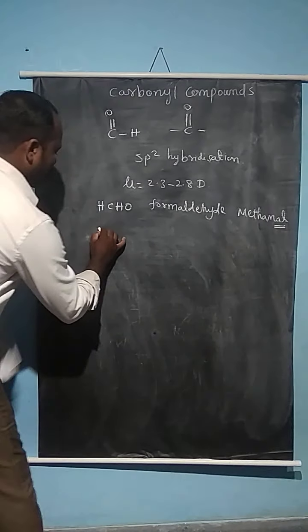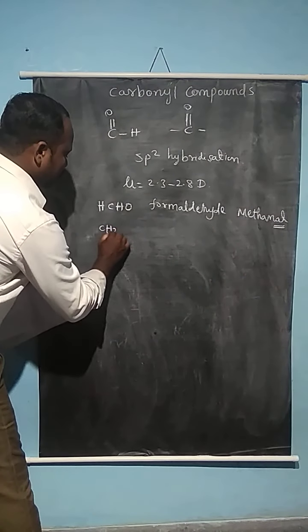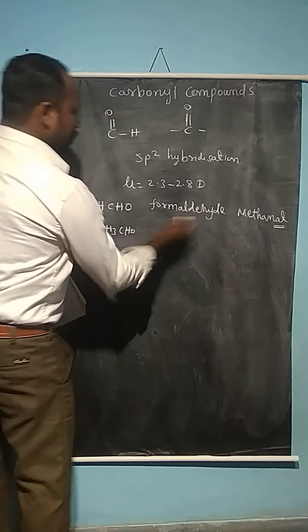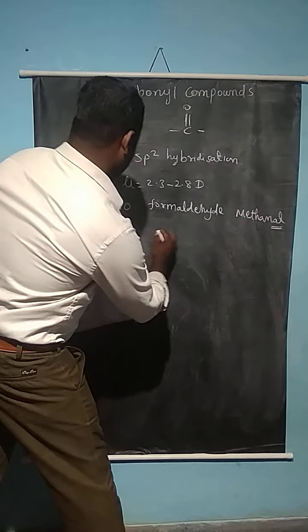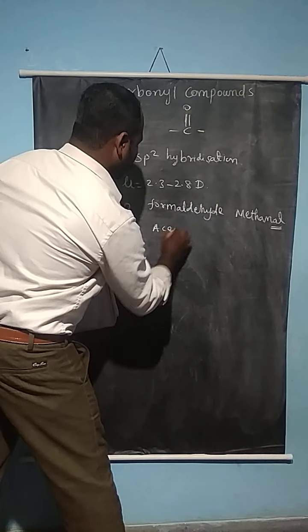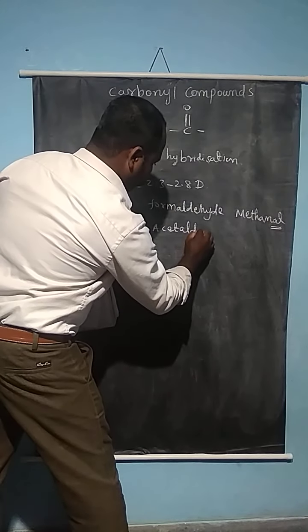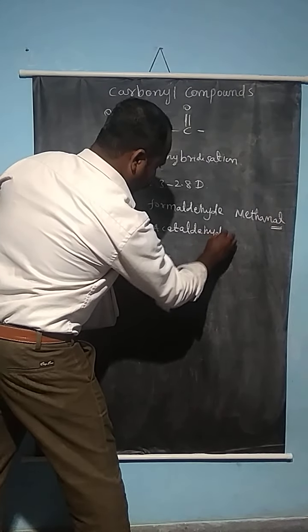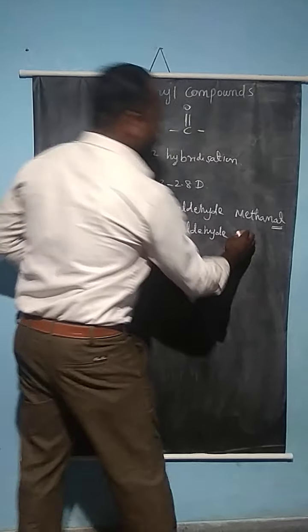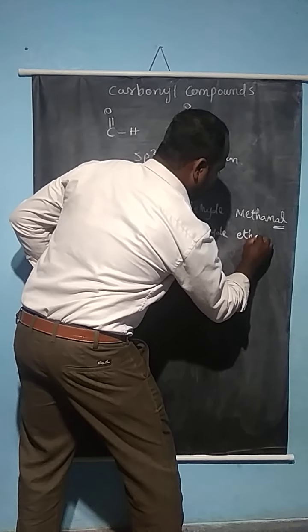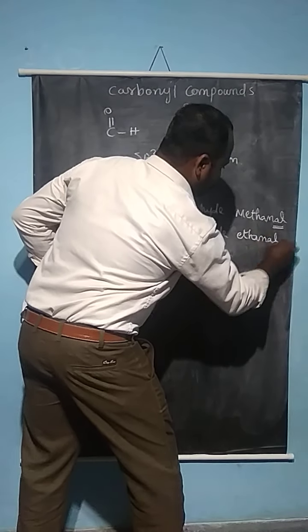Similarly, the compound CH3CHO is acetaldehyde. In the IUPAC name, this is represented as ethanal.